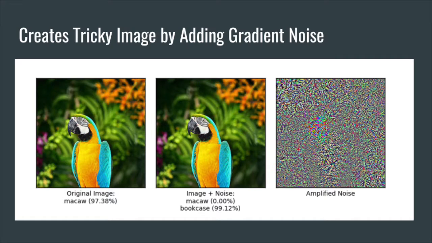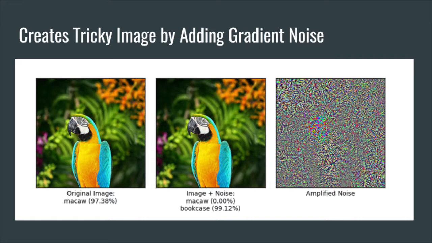The first image is the original image, and the second image has had tricky noise added to it. So over on the right, we've got an amplified version of the noise. Normally this noise is much smaller, you wouldn't be able to perceive it if we didn't amplify it, but we're taking this tricky noise and adding it to the original image, so it still looks like the same image to us, but it tricks a neural network.